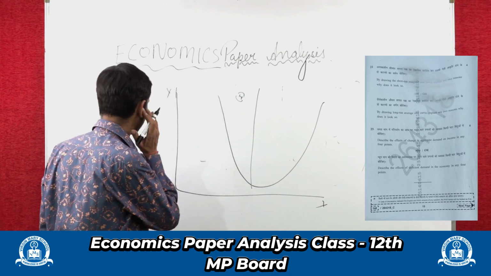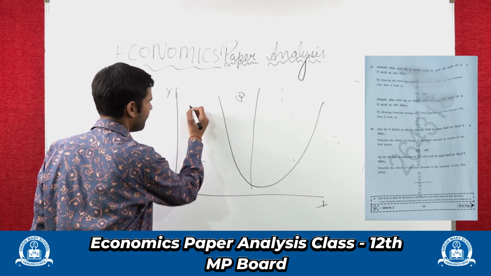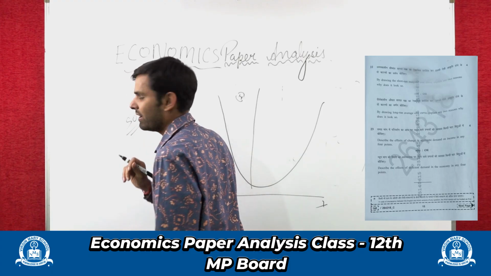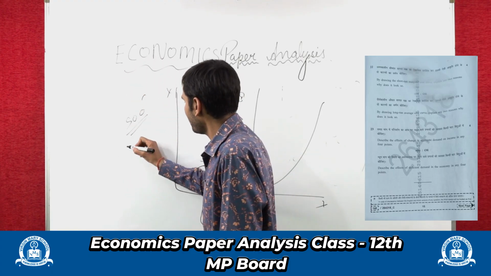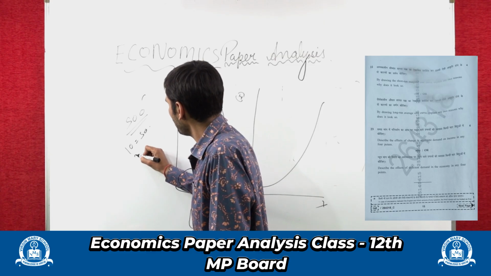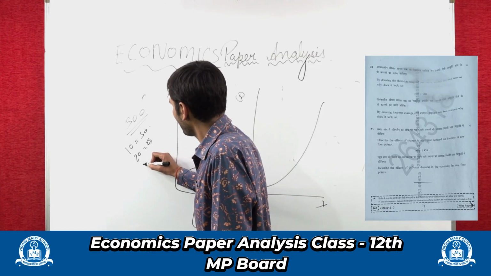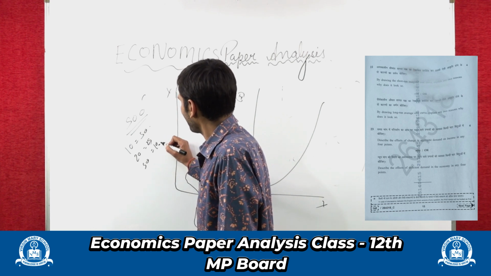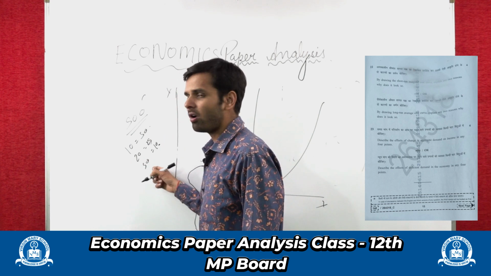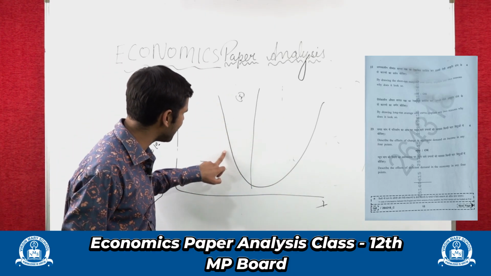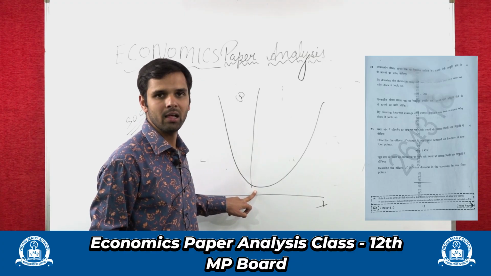Suppose, just for an example, I am paying 500 rupees rent for that chocolate factory, right? So on 10 boxes I pay 50 rupees per box. But if I produce 20 boxes, I pay 25 rupees. If I produce 50 boxes, I pay 10 rupees fixed cost per box. So this is how fixed cost keeps decreasing.